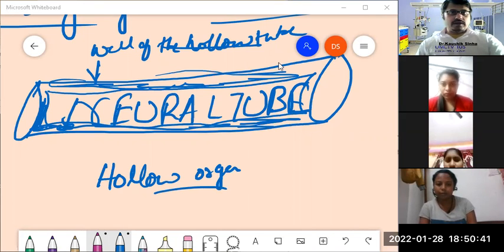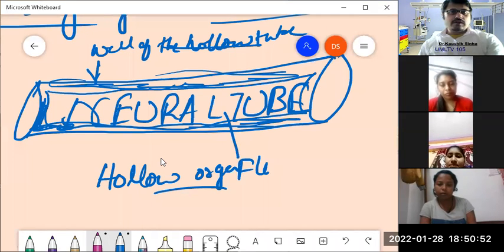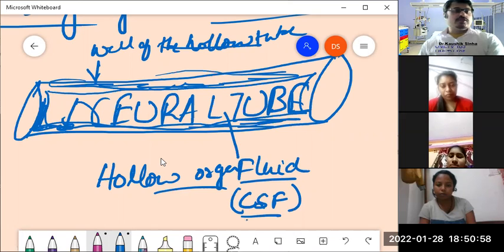Why am I calling this a hollow organ? Because inside the brain, whatever is present is a fluid. And that fluid is known as cerebrospinal fluid, also called CSF.